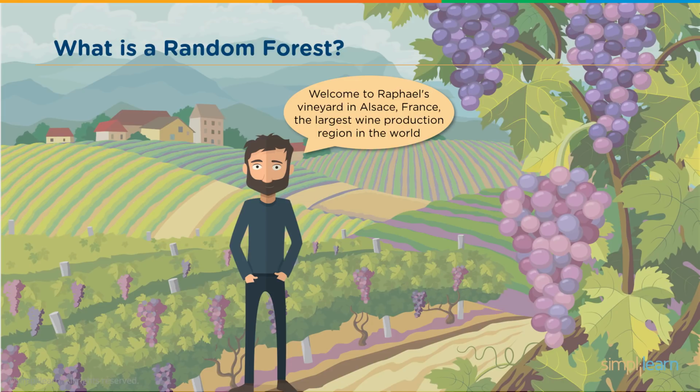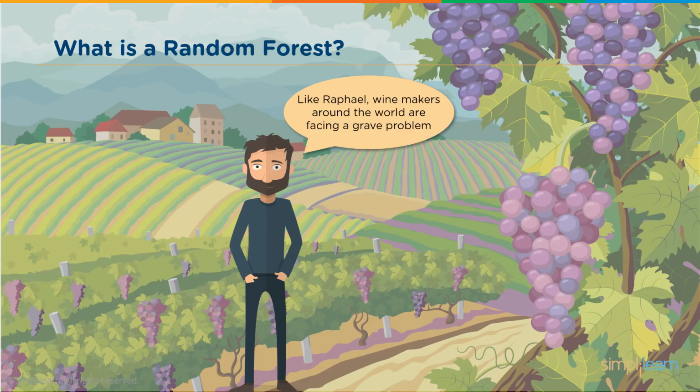And welcome to Raphael's vineyard in Alsace, France, the largest wine production region in the world. So they have centuries of wine production and data they've collected on how to make their grapes and grow them and how to properly get the right grapes and ferment them. Like Raphael, winemakers around the world are facing a grave problem. So let's meet the man himself and try helping him out.